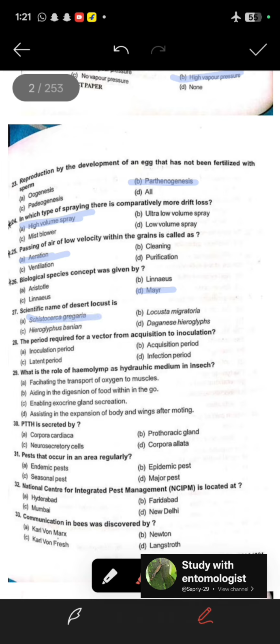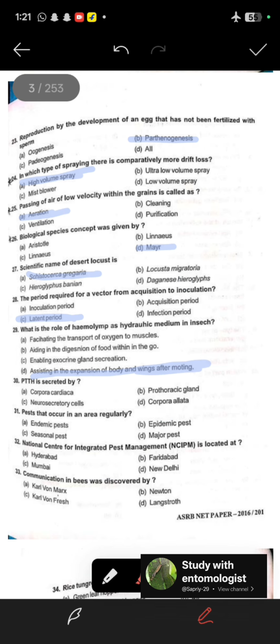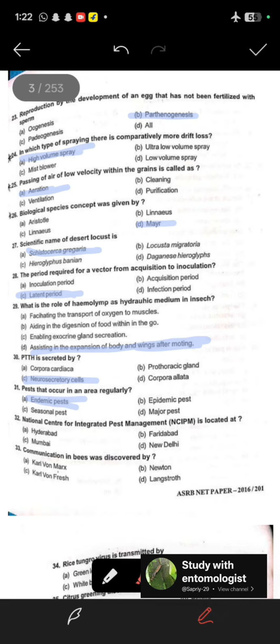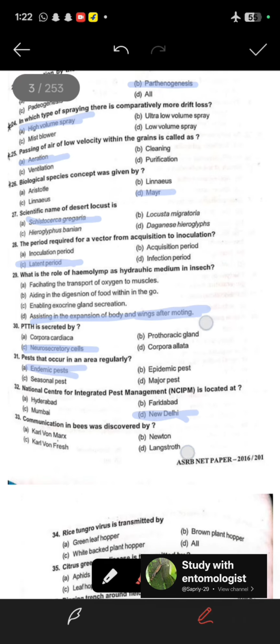28th, the period required for a vector from acquisition to inoculation is the latent period. 29th, what is the role of hemolymph as a hydraulic medium in insects? The role is assisting in the expansion of body and wings after molting. 30th question, PTTH is secreted by the neurosecretory cells. 31st, pests that occur in an area regularly are endemic pests. 32nd, the National Centre for Integrated Pest Management is located at New Delhi.